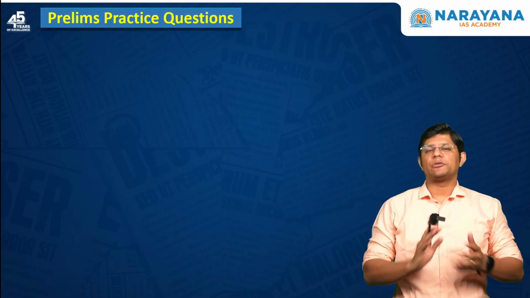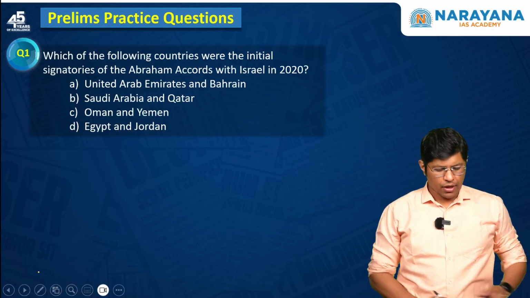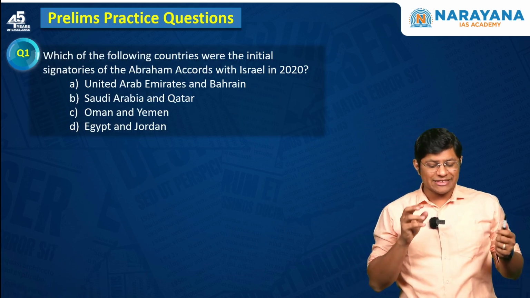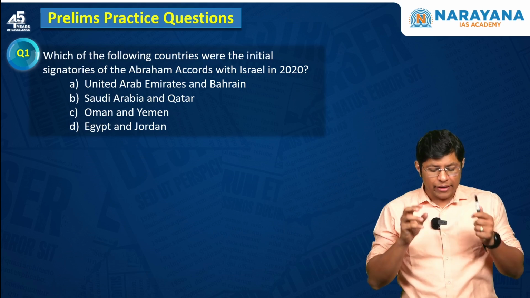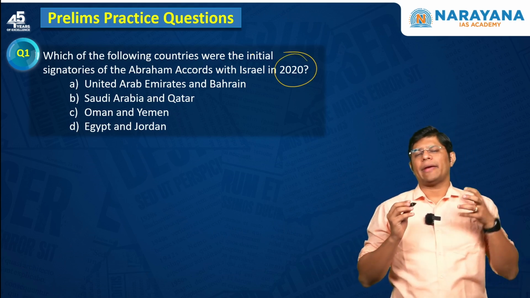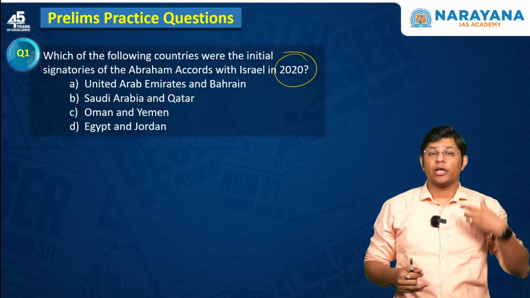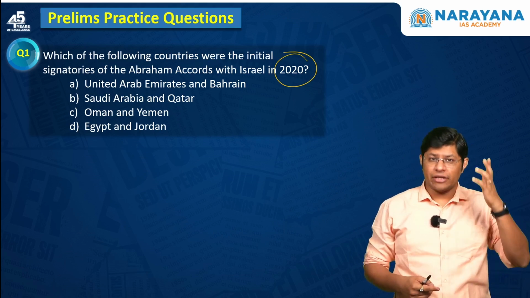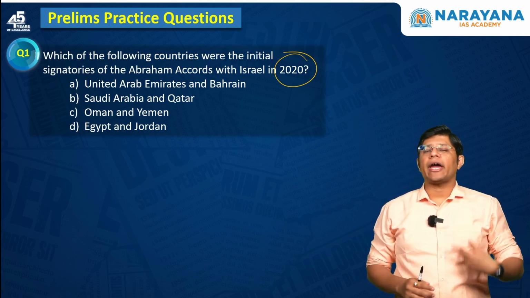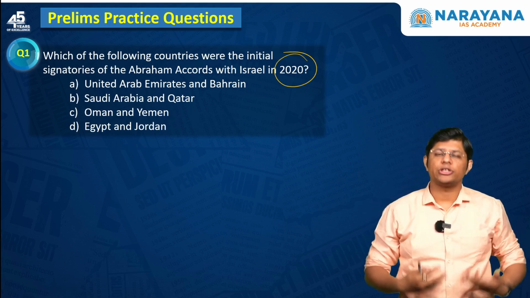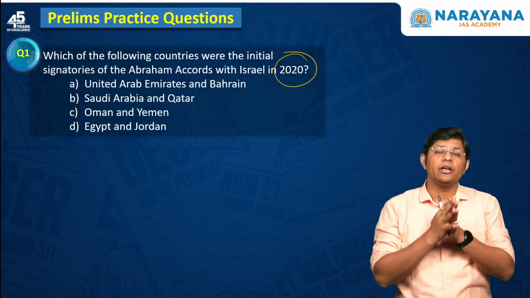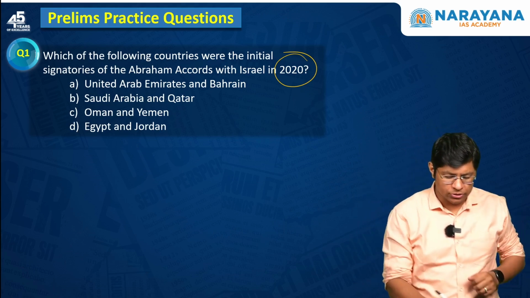Students, it's time to discuss a few questions now. Question number 1: which of the following countries were the initial signatories of the Abraham Accord with Israel in 2020? We know what Abraham Accord stands for. It stands for the normalization of relations between Israel and the Arab countries. Initially, UAE and Bahrain approached Israel, and these countries came together to normalize the relation. So option A is the correct answer.